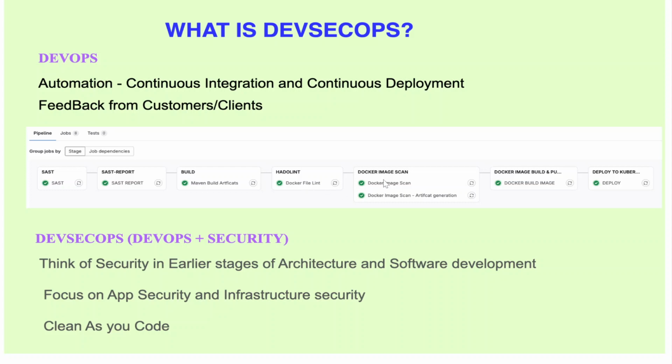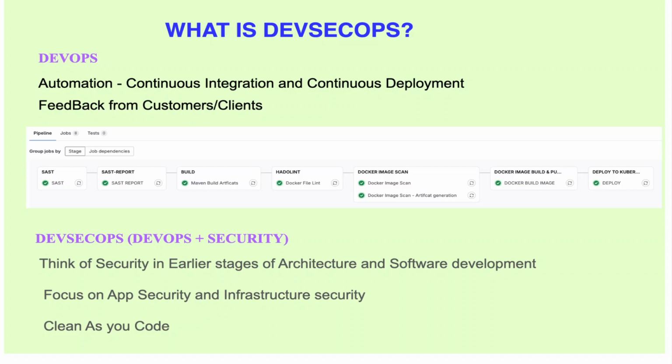And then the next layer is the Docker image scan, okay? So I have a Docker file. I am linting my Docker file. So what's next? I need to scan the image for any vulnerabilities. Okay, so I'm just introducing a Docker image scan before I push to the artifact registry, Docker image artifact registry. So that is where I have the Docker image scan. Okay, and then I build the Docker image, right? So before the image is built, a lot of security features are going into the pipeline, right?